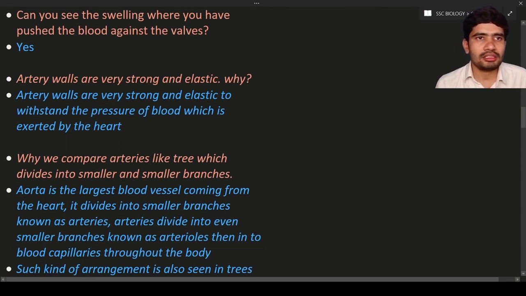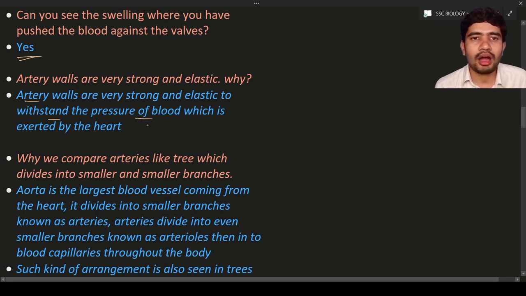So the question is, can you see the swelling where you have pushed the blood against the walls? Yes, you can see the pushing of the blood against the walls. So the artery walls are very strong and elastic. Why? To withstand the pressure of the blood.